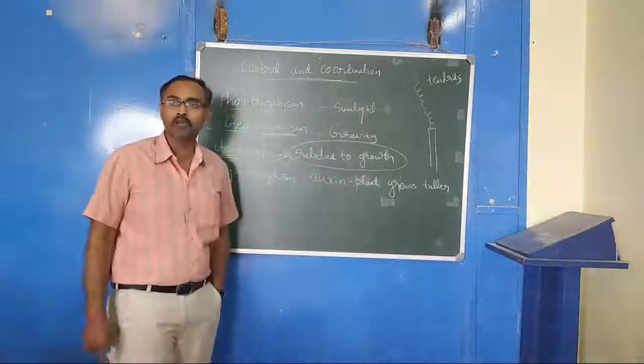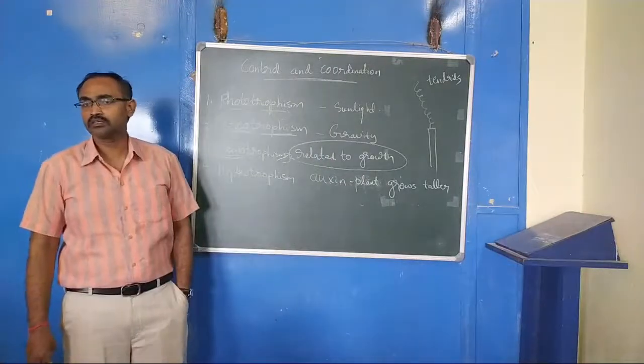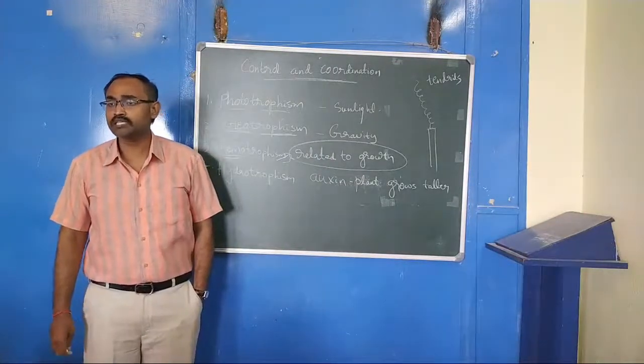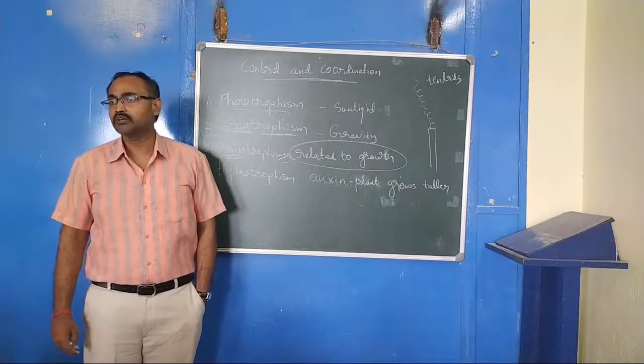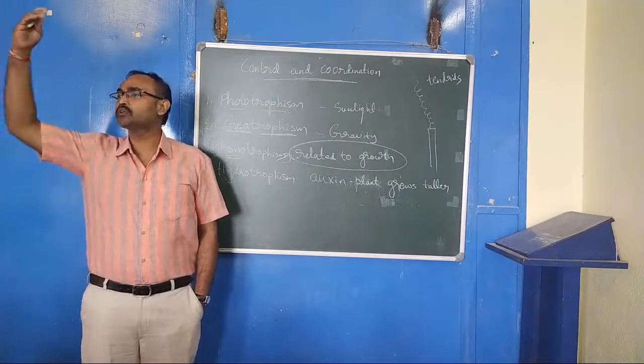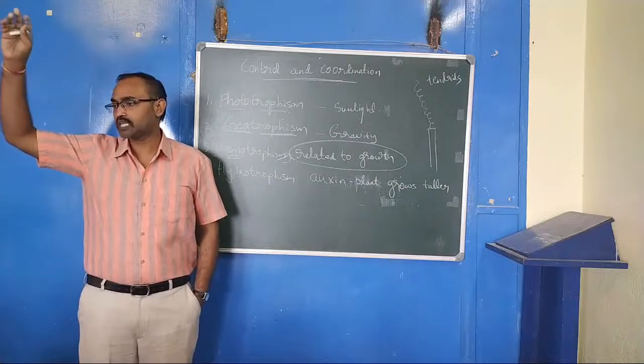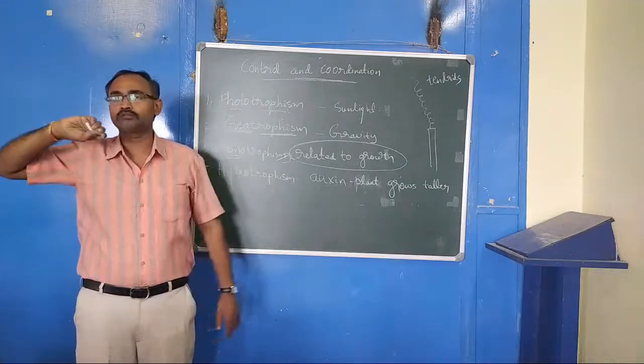Auxins are chemical hormones, synthesized in the stem, which help the plant to grow taller.